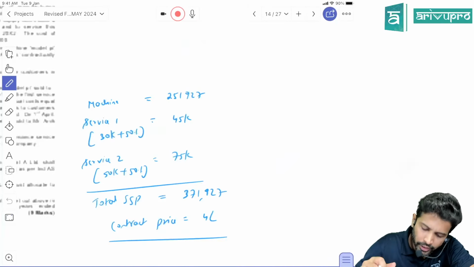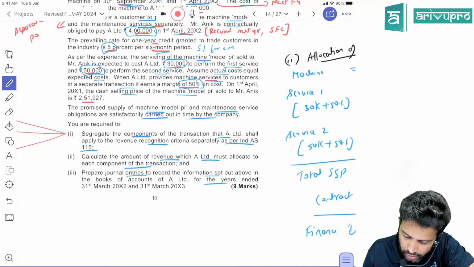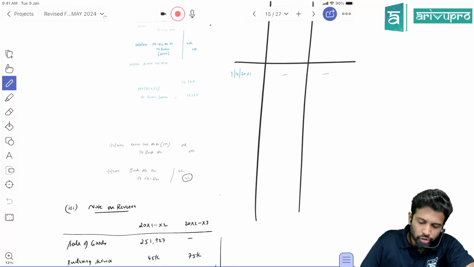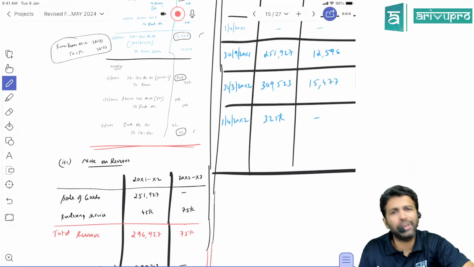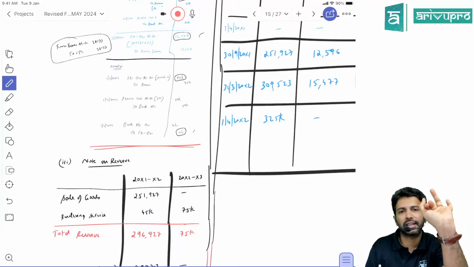Done, sir. Now, this they asked, and they also asked you to prepare a note on revenue somewhere if you just check. Yeah, in fact, they had asked that. Here they've not mentioned. Maybe they cut it out. Okay. So, you have to give a note on revenue. Here, revenue means there are two components, selling the machinery and providing service. Two are revenue, and finance income is other income.